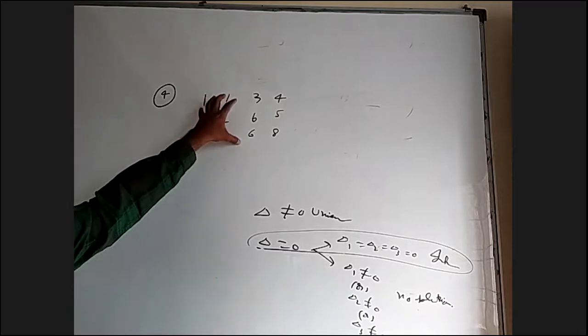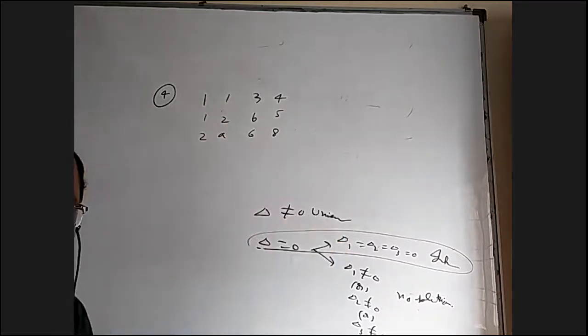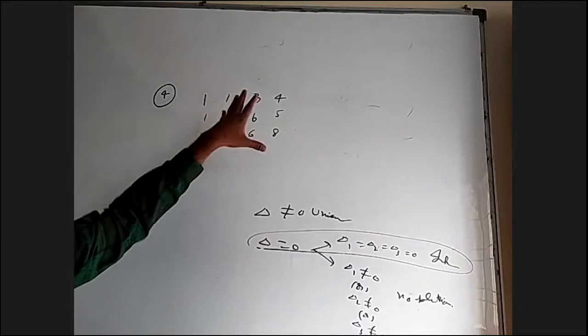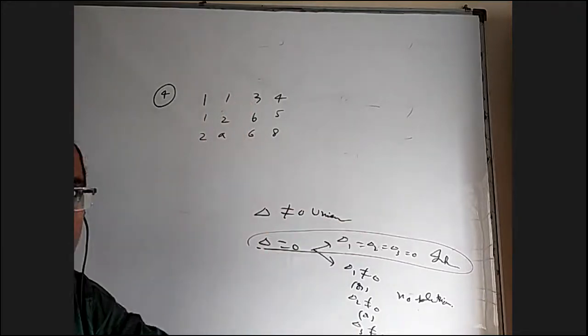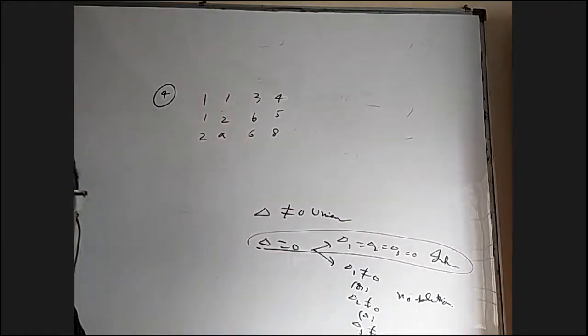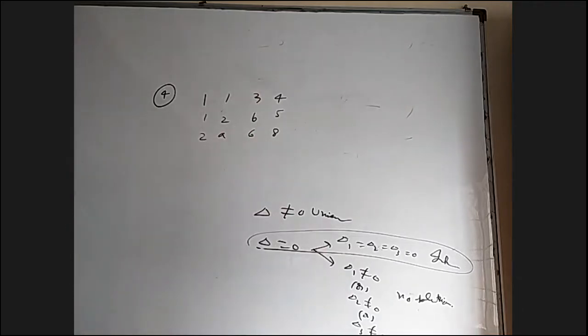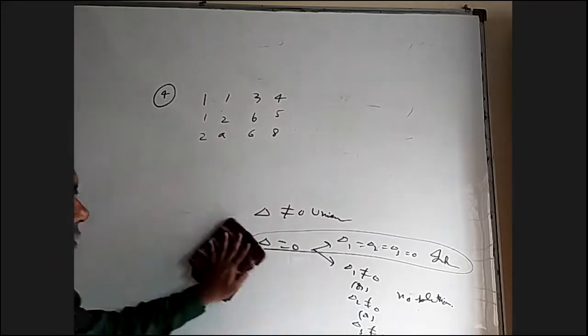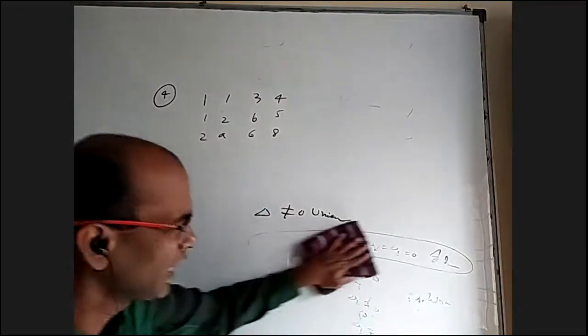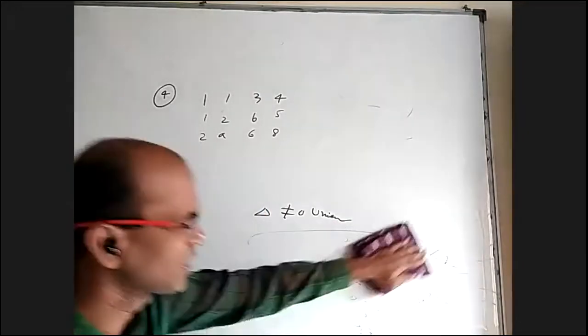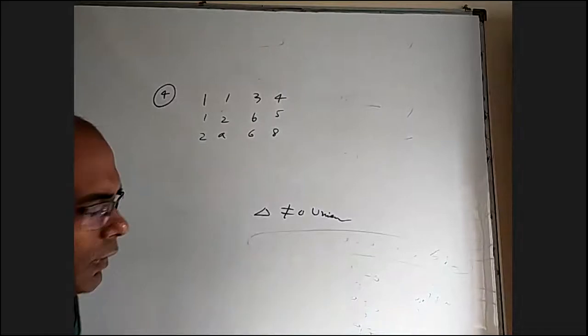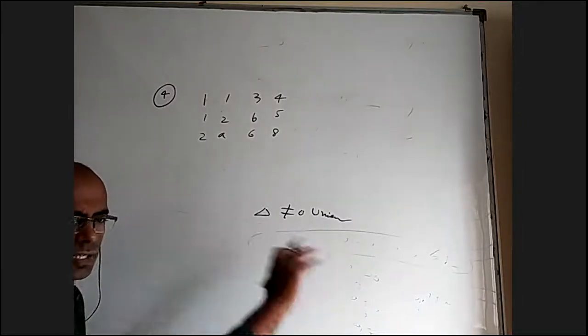I said if this rank and the total rank are 3, unique solution. If this rank and the total rank are equal but not 3, 2 or 1 or something, then it is a case of infinite solution. If this rank is different from the total rank, it is a case of no solution. But neither this nor that will I use. I only use 2 things. I explain this theory, but I don't waste time finding delta 1, delta 2, delta 3 and all. It's sometimes confusing. Delta not equal to 0, unique solution is very simple.